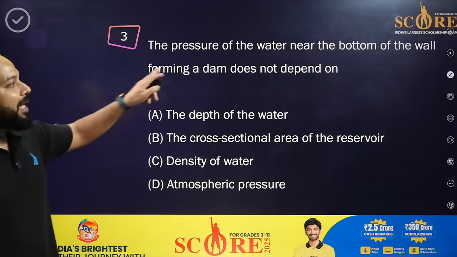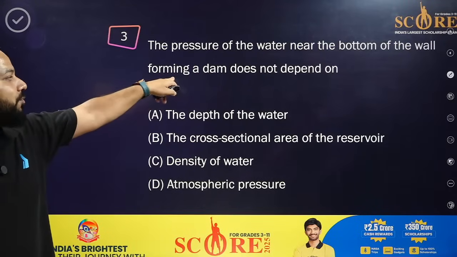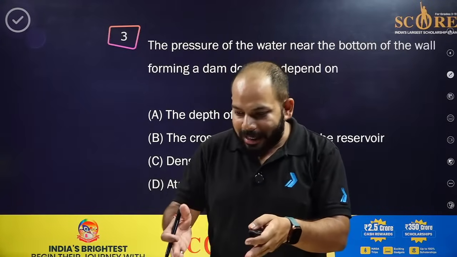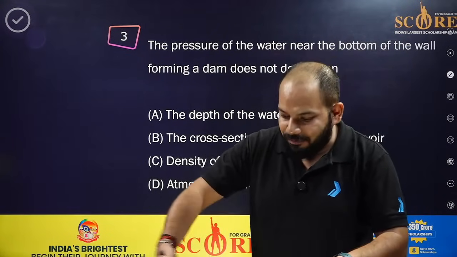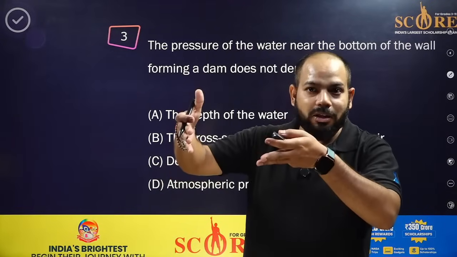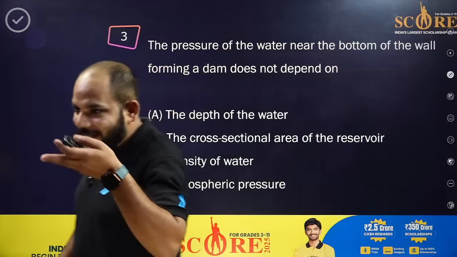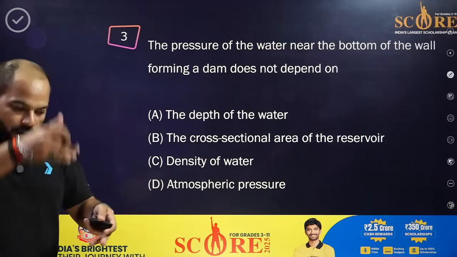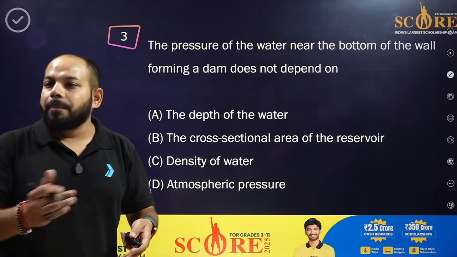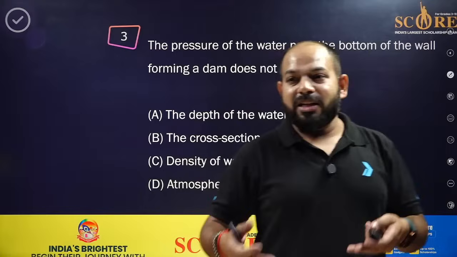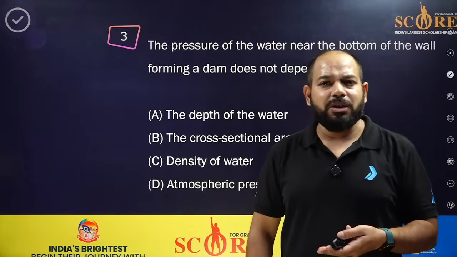It's saying the pressure of the water near the bottom of the wall forming a dam does not depend on. We all know the dam is created with the lower part wider. Dams are very wide at the bottom, not at the top. Because we all know that as you go down in depth, pressure increases. As we go more into the depth of the water, the pressure starts to increase. We have all known this, in cartoons, in movies, and everything.